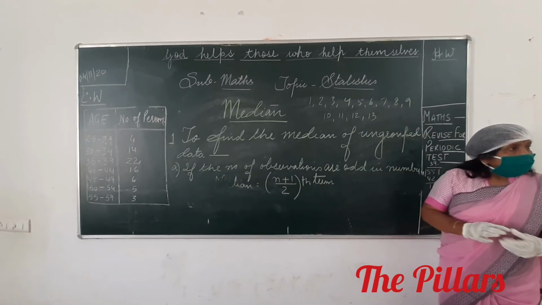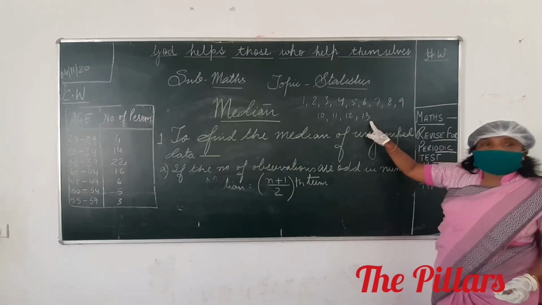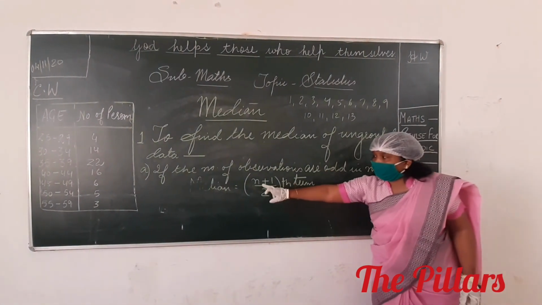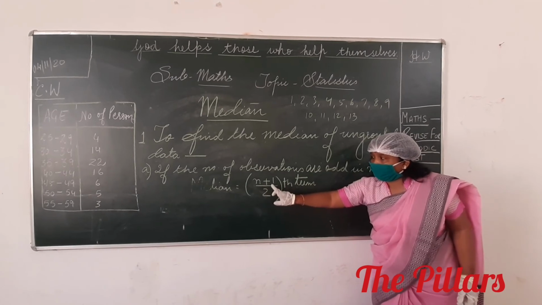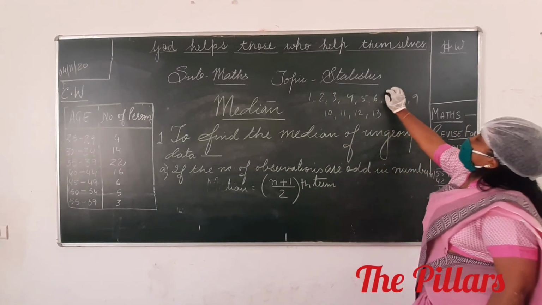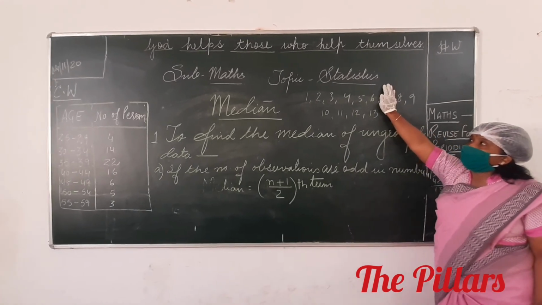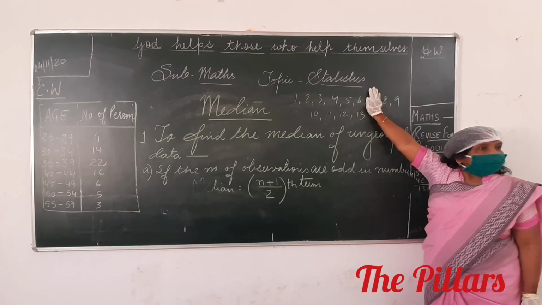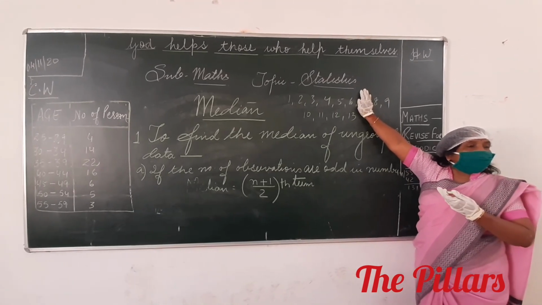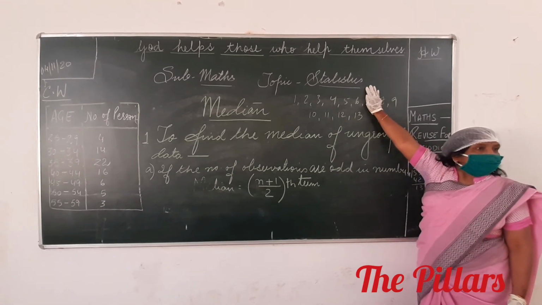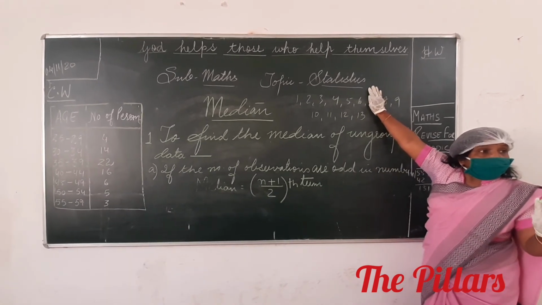If n is 13, which one will be the median? If you use the formula, n is 13, 13 plus 1, 14, 14 by 2 is 7th term. 1, 2, 3, 4, 5, 6, 7. This is the median. You can very well verify from the data. Understood?